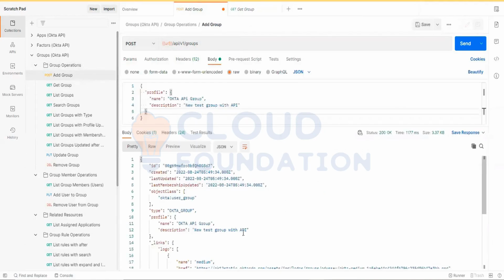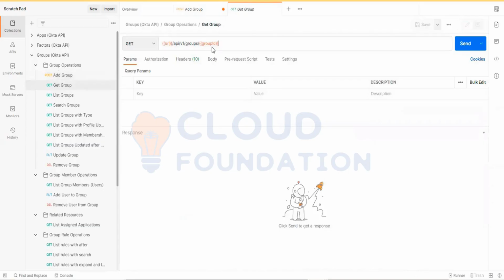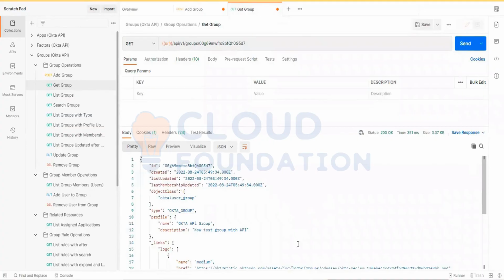And the get group will give you only the group that you want. Let's say you have created this group right now. You want to check only this group's information. You can get this group ID number and mention it here. Click send. You will get the group information. What is the group name? What is the description? And from which membership, I mean which source the group is being maintained. Those things we can see.